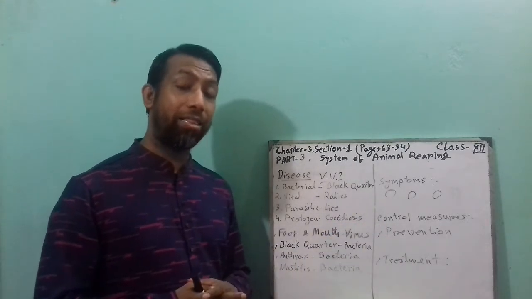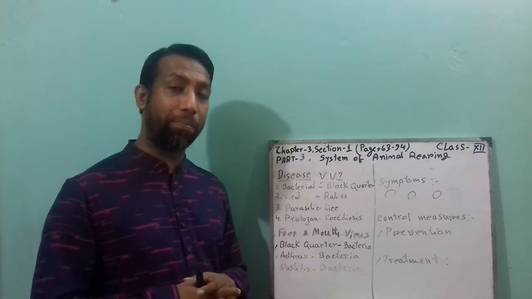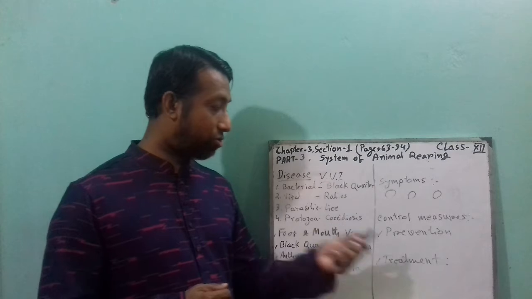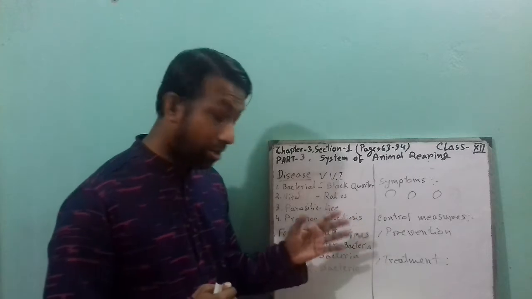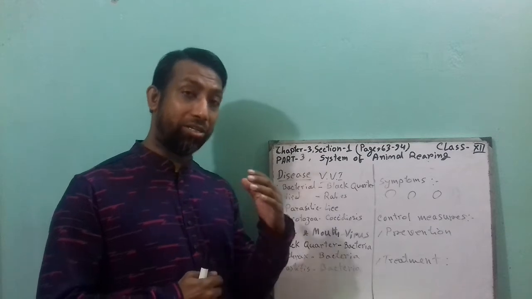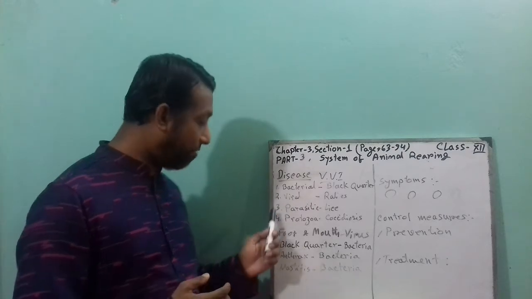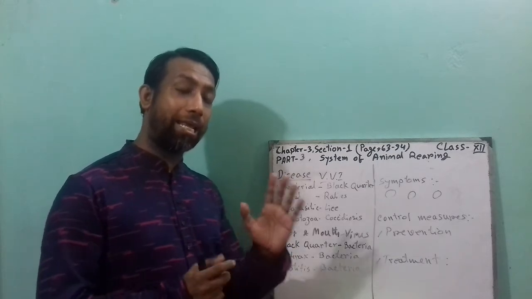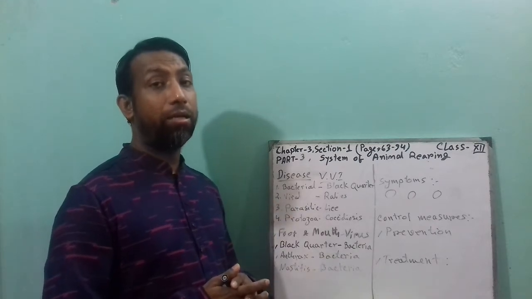Prevention: again, clean the place, and proper diet, feed or supplementary feed supply, and pure drinking water supply to the cattle. And treatment: antibiotic injection will be provided. And always remember that after infected cattle die, you have to bury them underneath the soil. In every disease, whatever it is, foot and mouth disease, black quarter, anthrax or measles disease, if you find that any cattle died, then you have to immediately bury it underneath the soil.